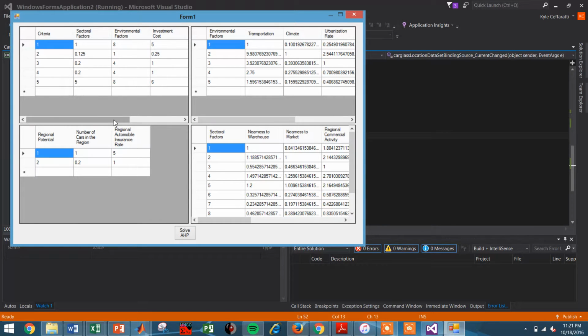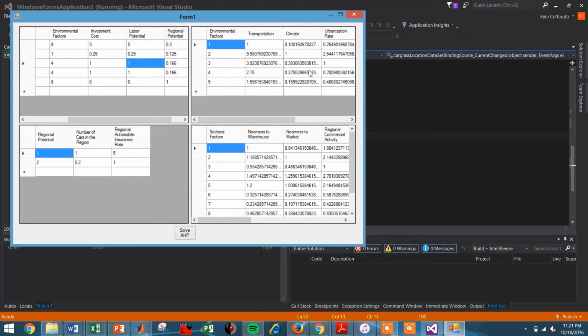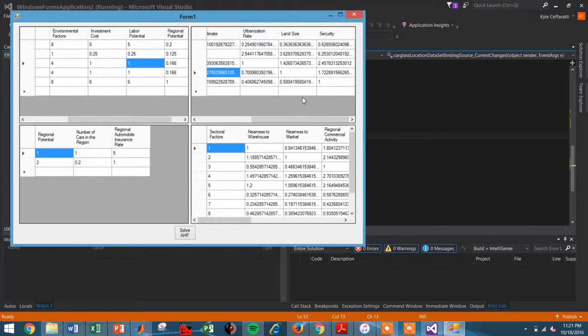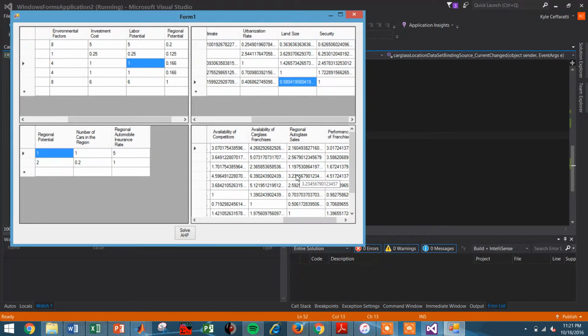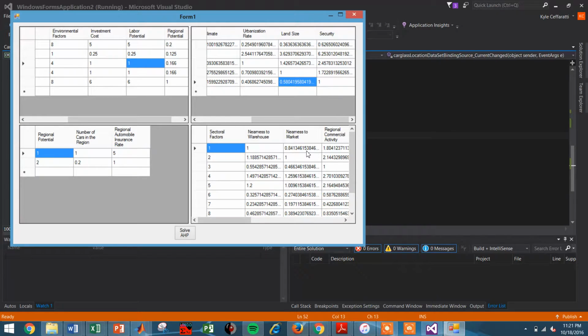This shows us all the tables. We can look at all these, all the data that was given. For instance, we go right here, this 1.18 on category 2 means the nearness to market is 1.18 times more important than the nearness to the warehouse. So that's how the normal AHP works.